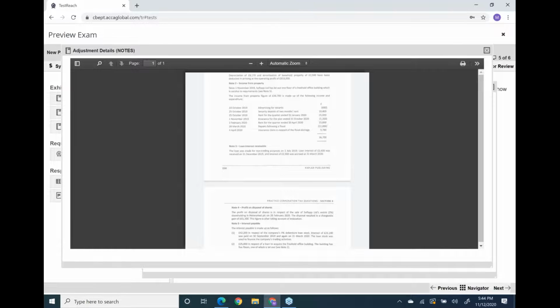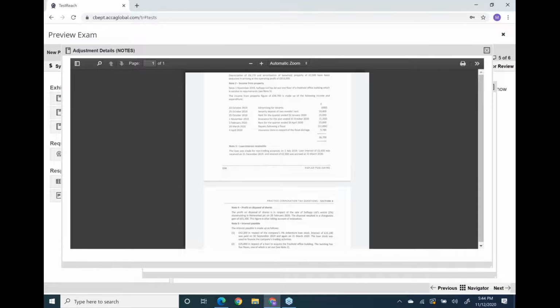This line is irrelevant. This must be excluded. But unfortunately this guy has added it, so we need to subtract. We need to remove this 10,400. This is totally wrong. Security deposit is not your rental income.